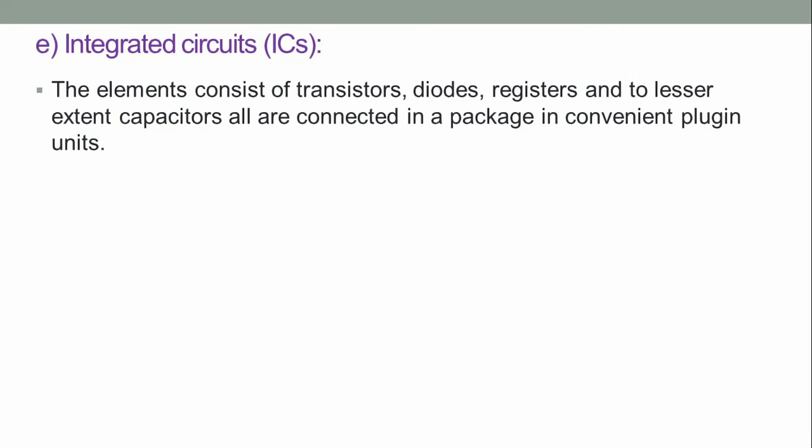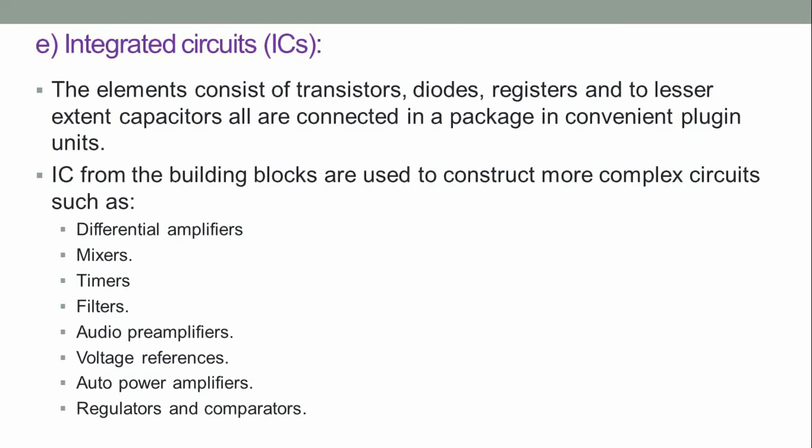Integrated circuits. The elements consist of transistors, diodes, resistors, and to a lesser extent capacitors. All are connected in a package in convenient plug-in units. The IC forms of building blocks are used to construct more complex circuits such as differential amplifiers, mixers, timers, filters, audio preamplifiers, voltage references, audio power amplifiers, regulators, and comparators.